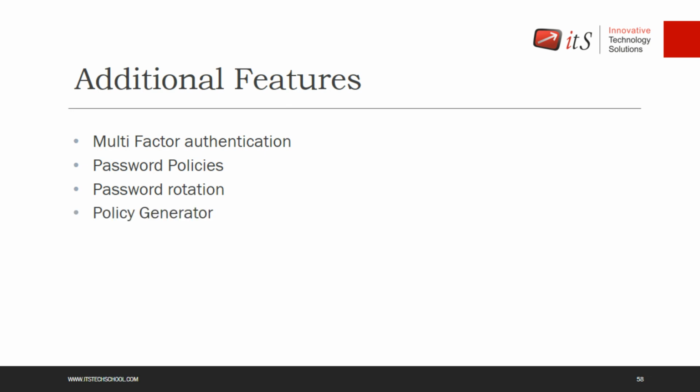Also, there is the policy generator. As we have seen, policies are not easy for everyone to create in JSON format, right? So for that, you can use a policy generator. The policy generator can help you create a policy. This is a graphical tool, so you just click, select your services, select your actions, and click create. It will create a policy in JSON format and you can use that. So these are some of the additional features that the IAM service has, rather than just managing users, groups, policies, and roles.